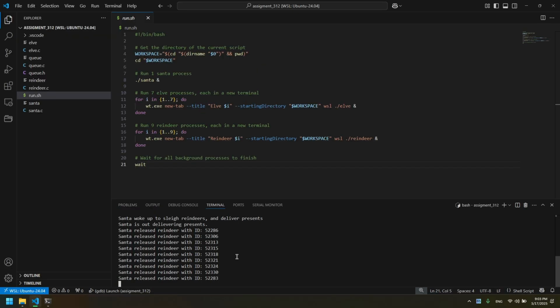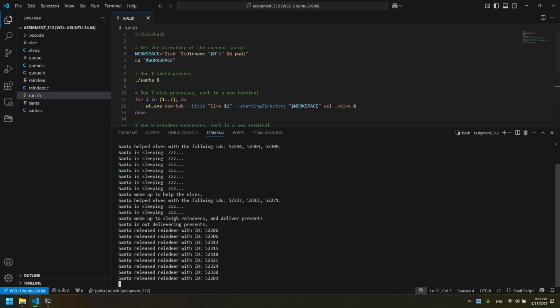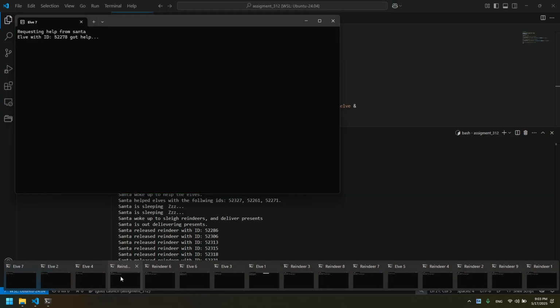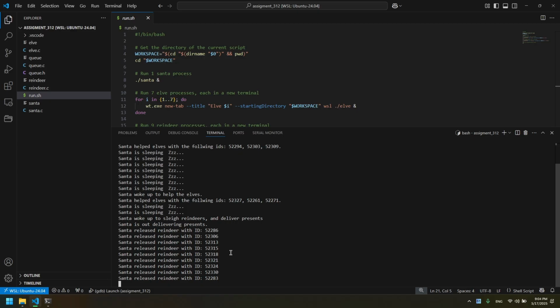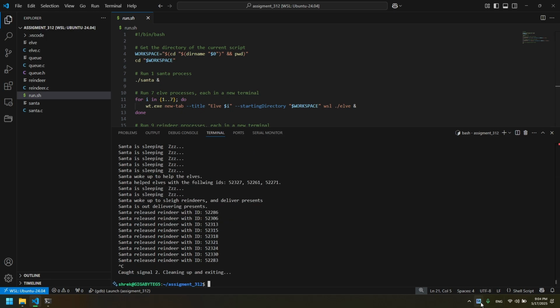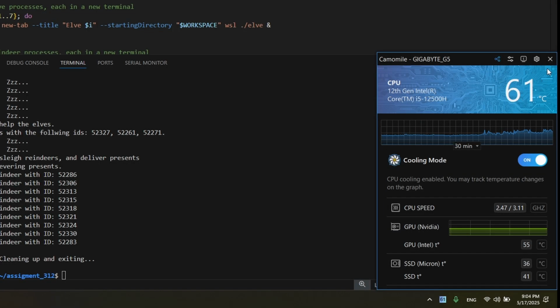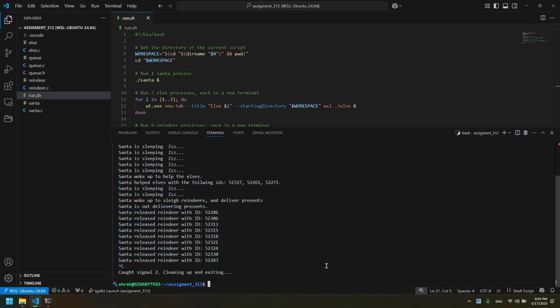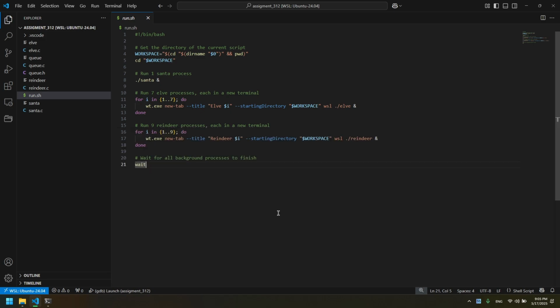Now, it seems that it is working like normal. I mean, stuff is happening here. Santa is doing his tasks like he should, and so are the elves and the reindeers. Now, I'll just exit this thing, but you guys saw the speed of this thing. It's decent speed, and my PC didn't really fry itself that much. And so this is WSL. However, I promised you that we are going to check this thing in Linux, and so I prepared a bootable USB. Give me a moment and we'll switch right into native Linux.